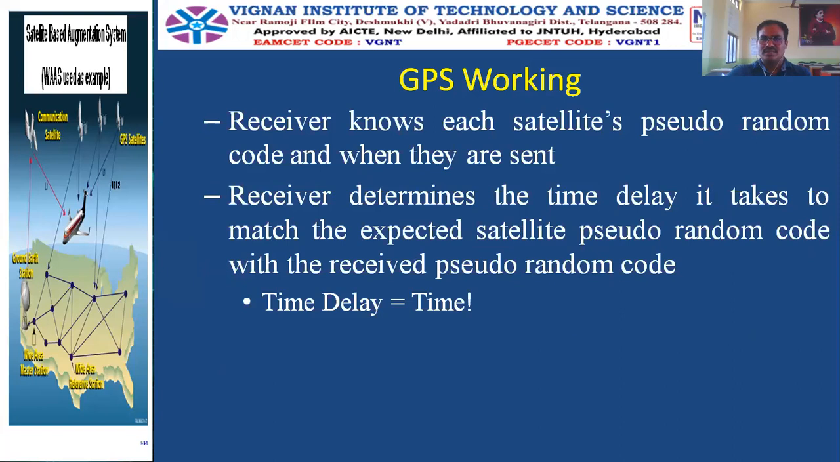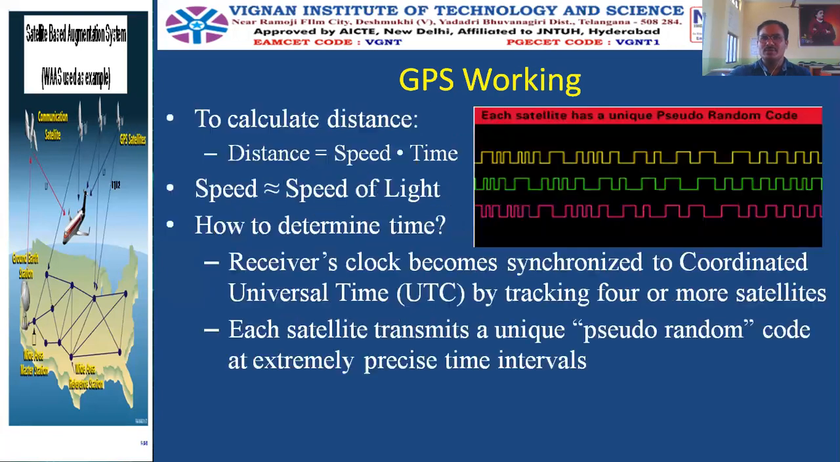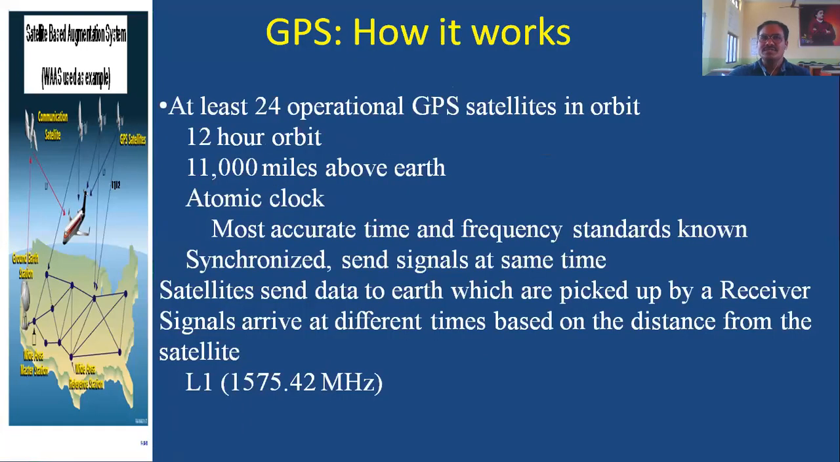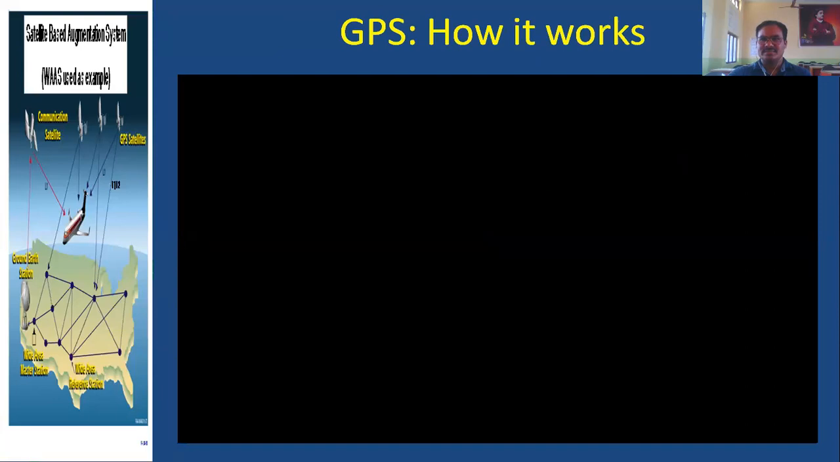So this is all I explained. And before we go to GLONASS, the second type of GNSS satellite system, we'll see the theoretical details of the